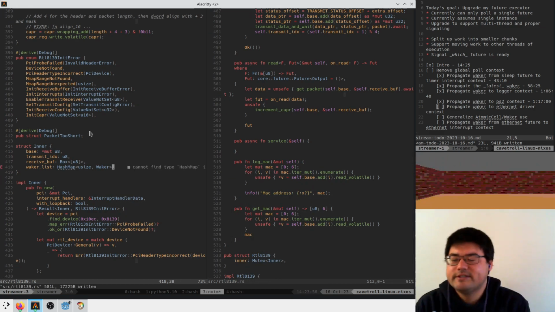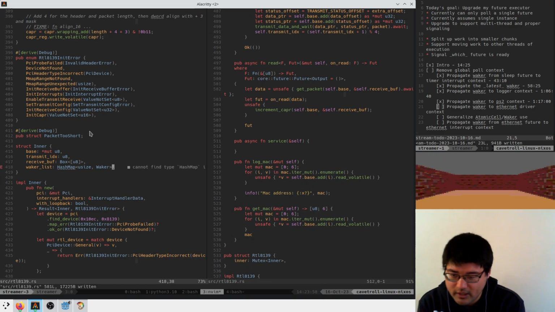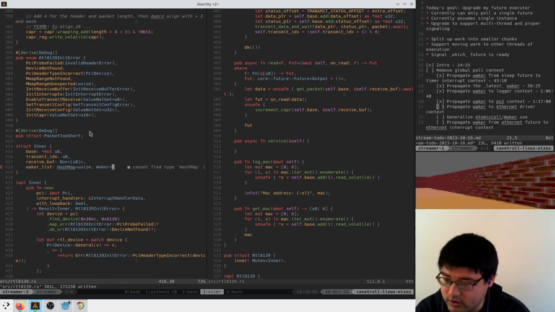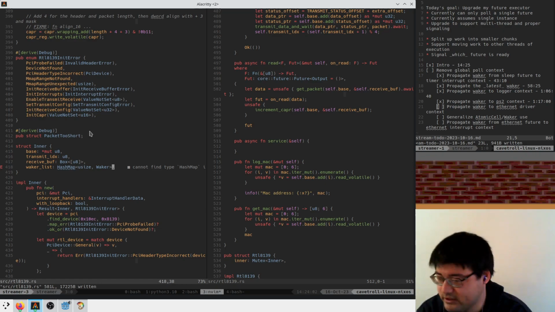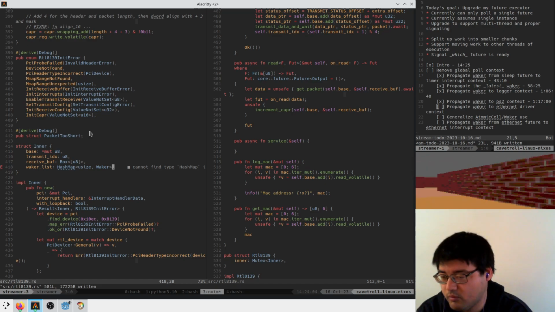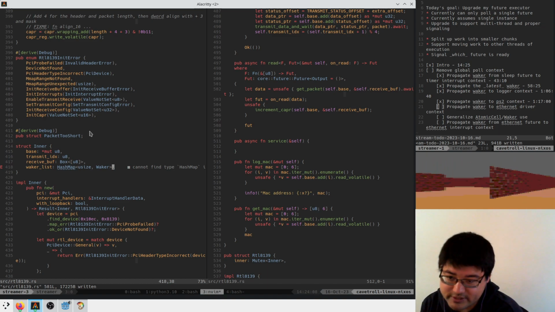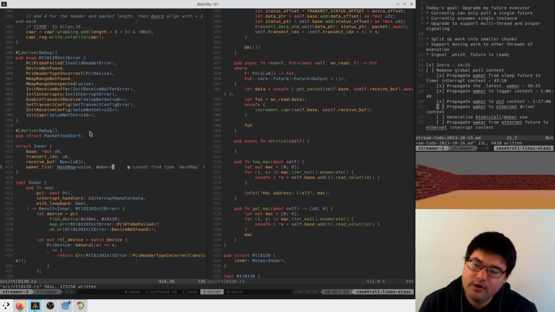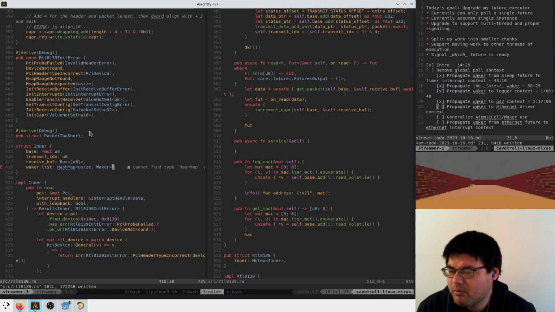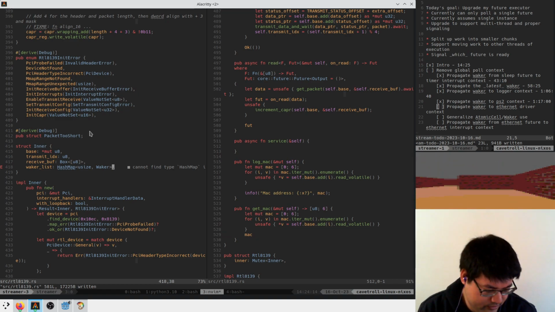God, that's complex. But if you do it this way, then every time you construct a future, give it an ID, stick it in the list, and when the future is dropped, they delete themselves from the list. Great. But is that really how we want to handle this? That's so complex.